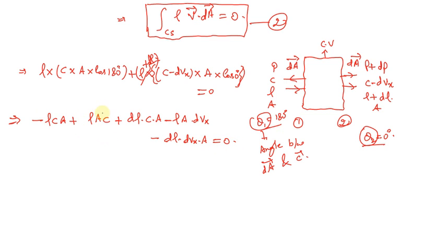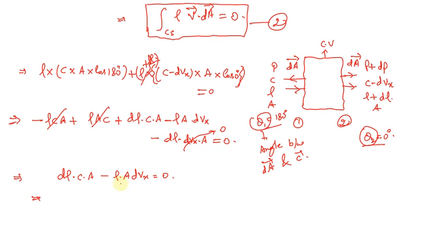So we're going to cancel out some terms. This term will be cancelled out by this, and similarly, d rho is very small, that is, the change in density is very small, and that is multiplied with the change in velocity, that is the velocity of disturbance. This particular velocity with respect to the velocity of sound is very small, so the multiplication of them will also lead to almost 0 with respect to other terms. So we are left with d rho into C into A minus rho into A dVx equal to 0.